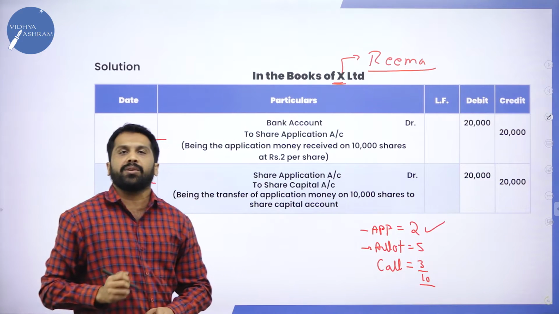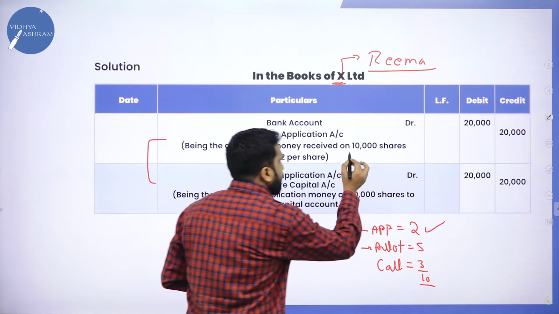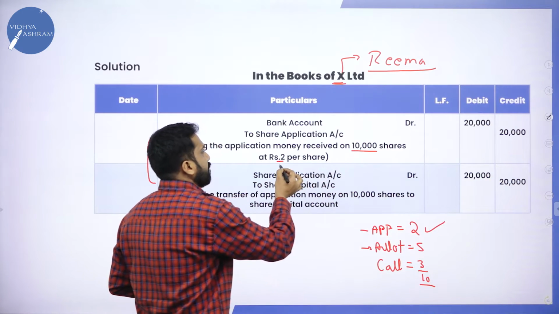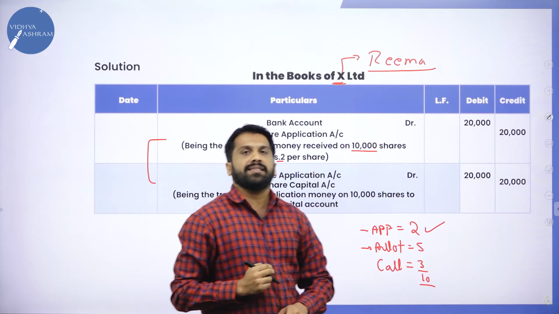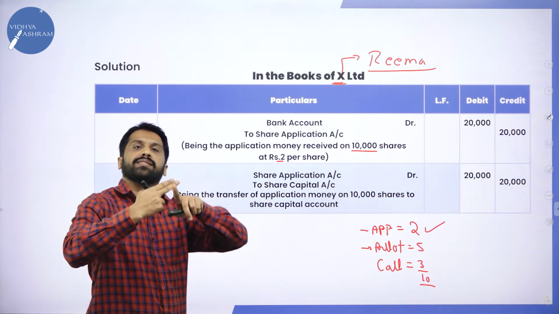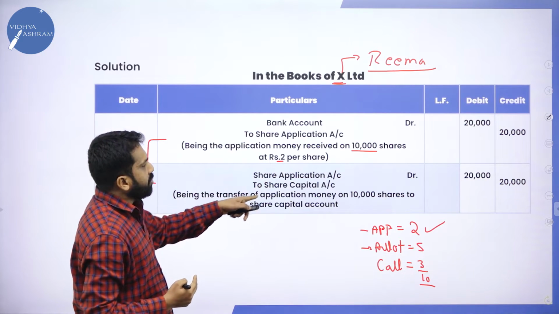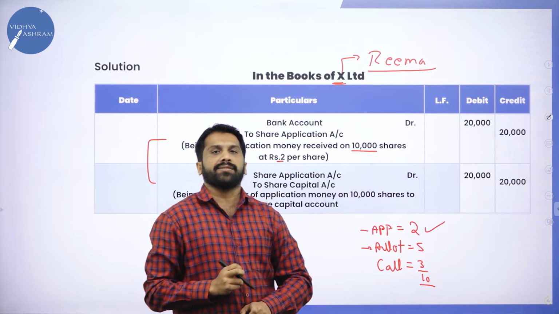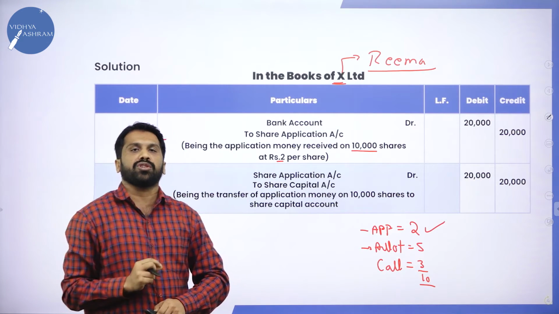We should consider only 2. Number of shares, how much? 10,000 shares. What is the value? 2. 10,000 multiplied by 2, your answer is 20,000. The same answer will be copied for the two journal entries. Application to share capital 20,000 and 20,000. So these are the journal entries for application.